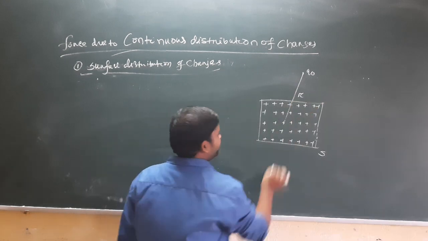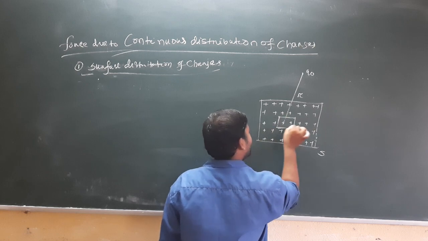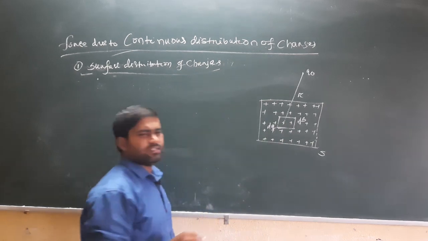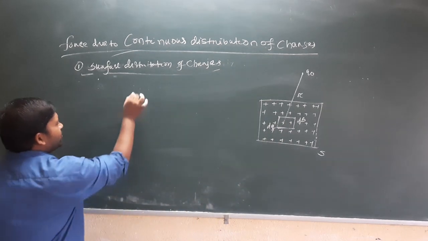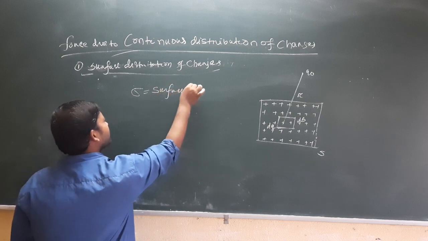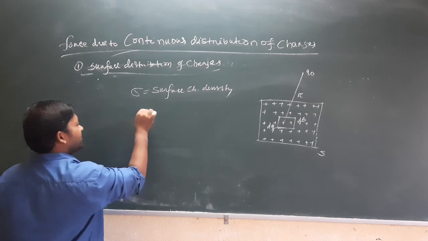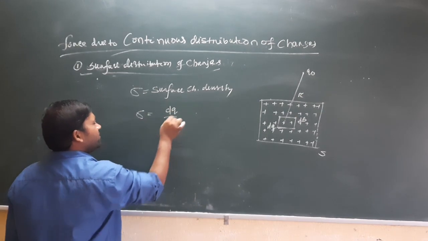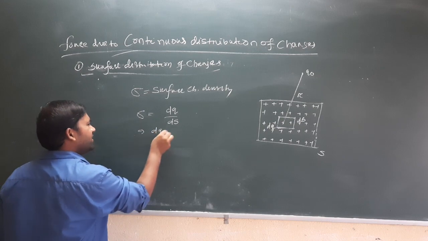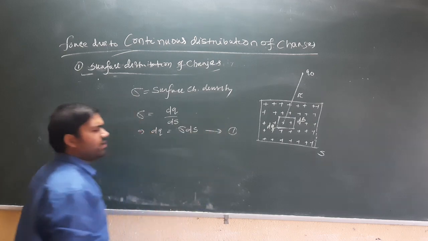If we consider a small area dS on which there is a small charge dq, the surface charge density sigma equals dq by dS. So dq equals sigma dS, equation 1.